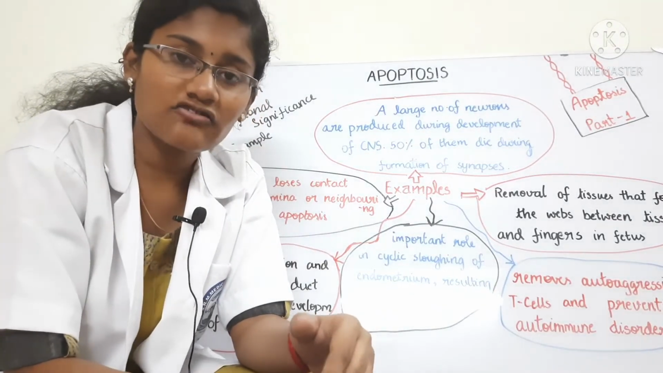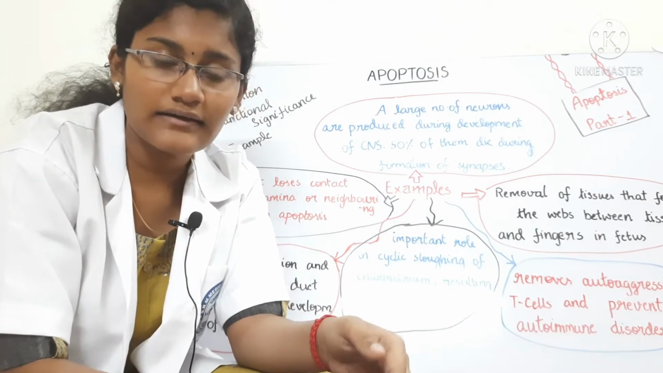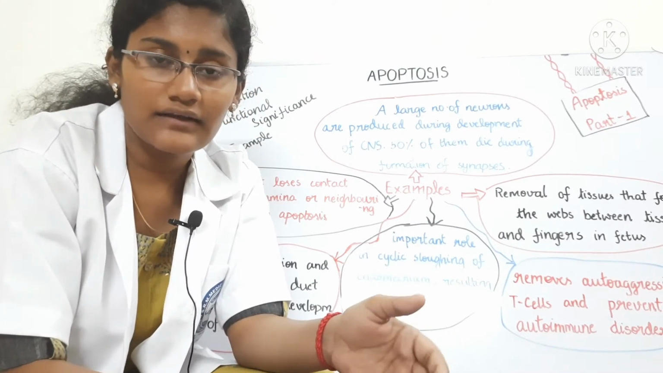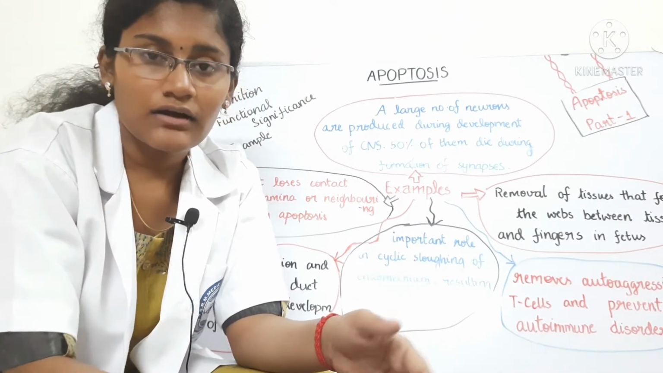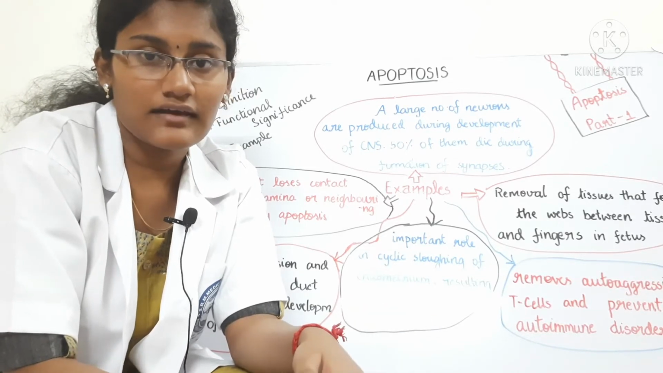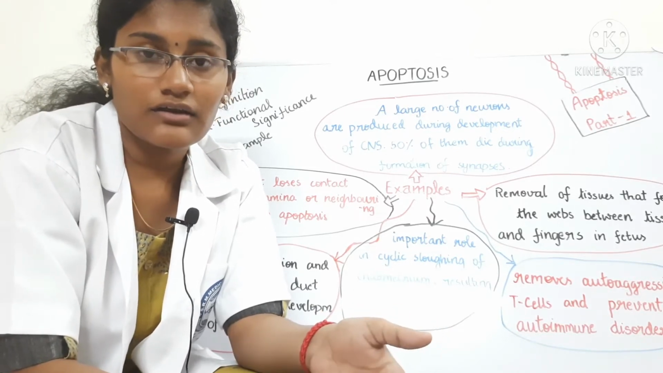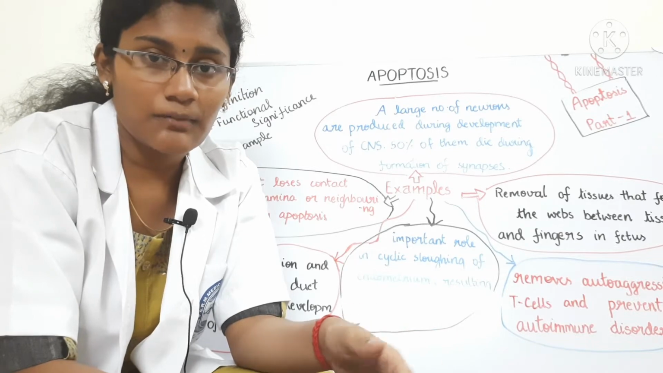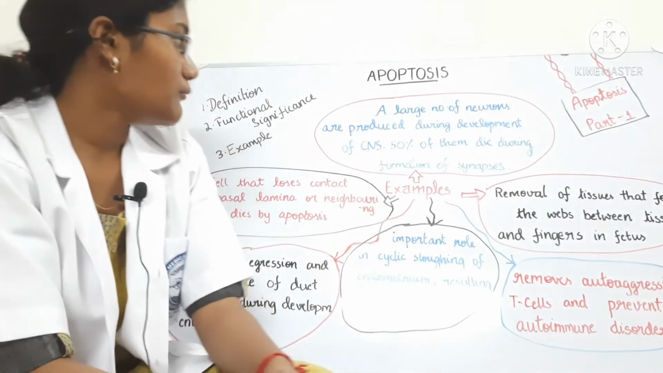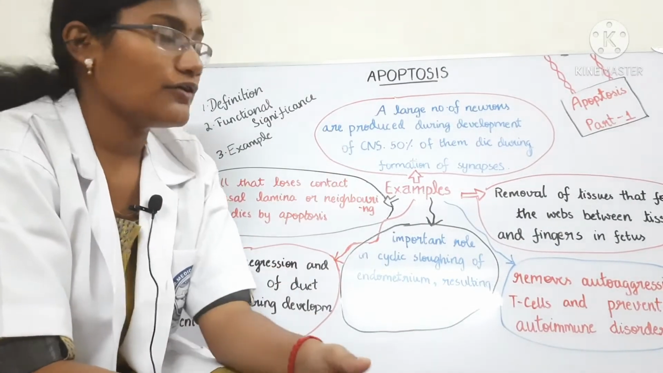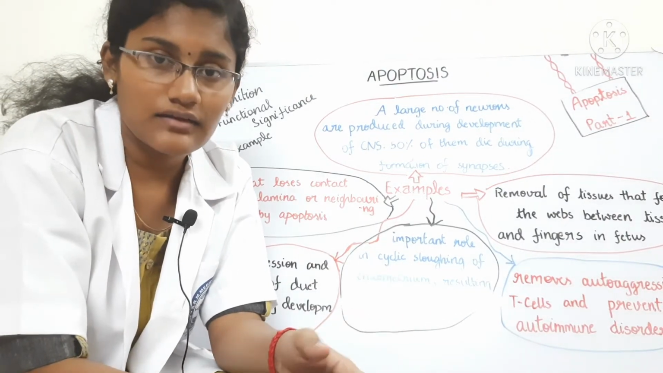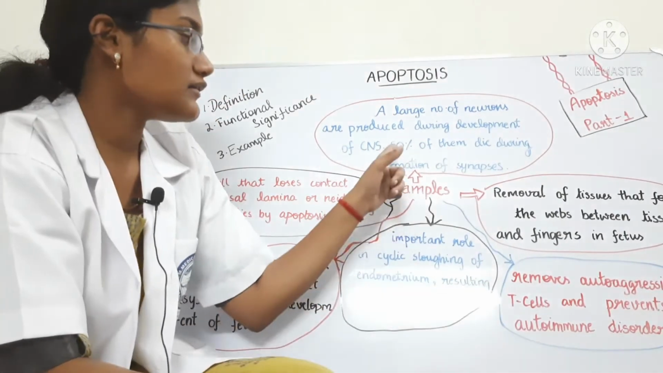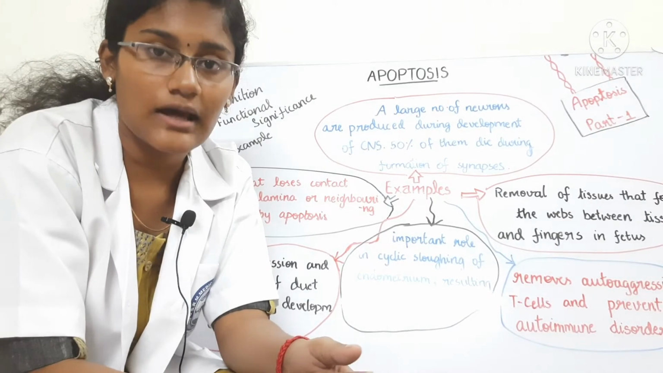And the third functional significance of apoptosis is that it is very important in the development of the human from the fetal stage to the adult stage. Let me point out some examples of apoptosis. A large number of neurons are produced during the development of the central nervous system, and 50% of them die during the formation of synapses.